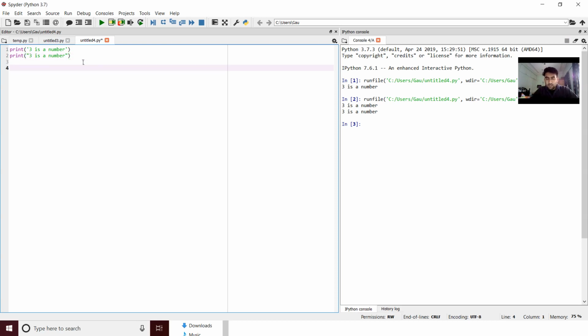Now, what is the purpose of using either single quote or double quote while doing the same thing? The purpose is, suppose that when I need to print a single quote as a statement, I can do that by using a double quote to initiate a string. I'll initiate a double quote and I will say A isn't a number, like this. Yeah, close the string. So when I execute this line, you see I can execute the single quote also along with it.